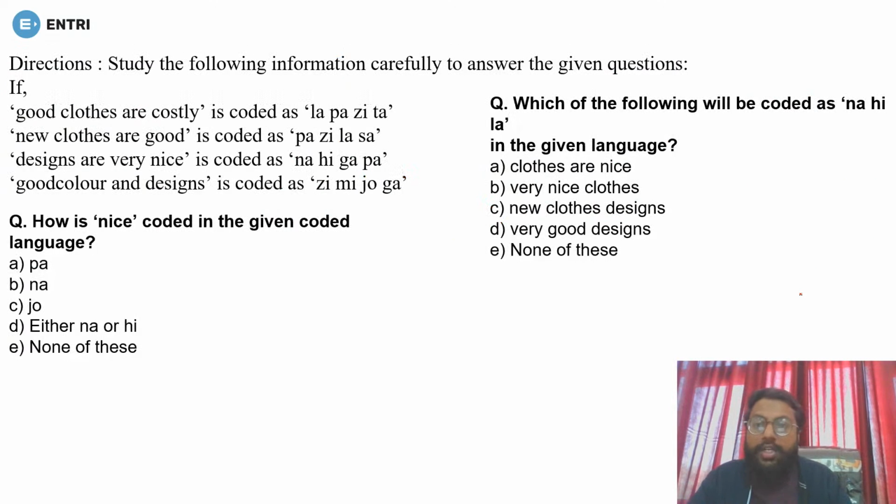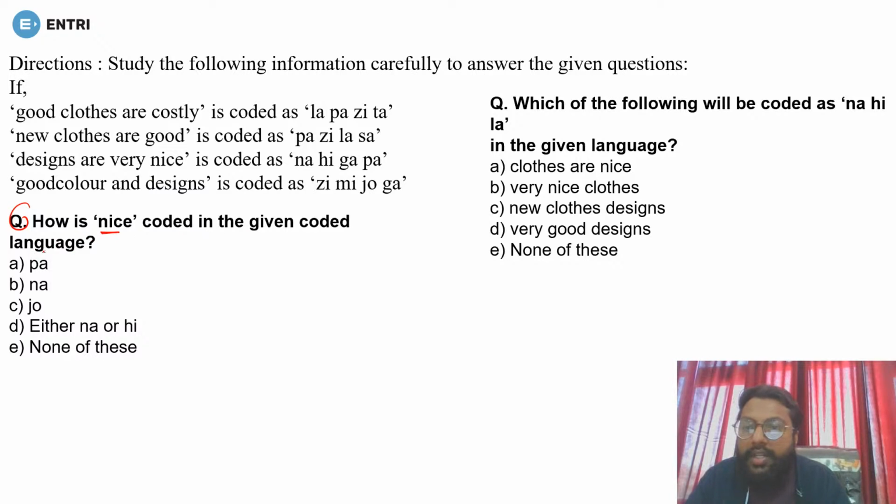Okay, so the next question is again of coding decoding, but this is what you call substitutional. Actually the name is substitutional, but most of you will say it is a Chinese coding. So you can say it is Chinese or substitutional, both are right. Okay. So how to solve the question in such type of coding decoding? Just read the question. I will not take the information, I just come to the question.